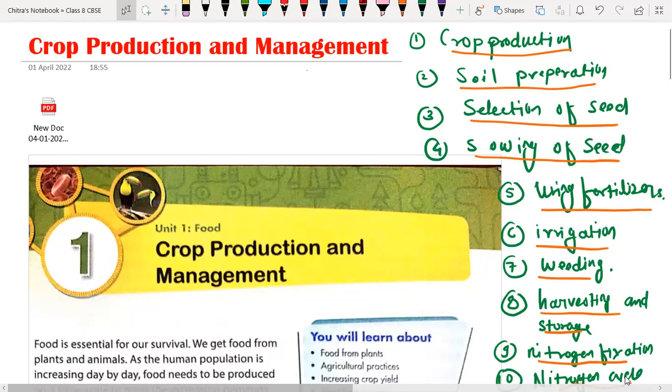Yes. So can I note it down like this, the important points? Yes, or else you can take a screenshot. Done? So 1 minute, sir. Yes, sir. Okay. So now we are going to start the introduction part. Sir, what is the 9th point? Take a screenshot. Nitrogen fixation. Okay. Yes, sir.